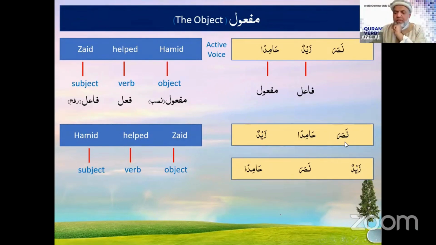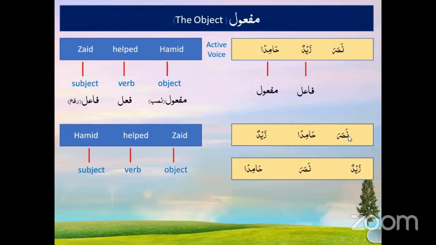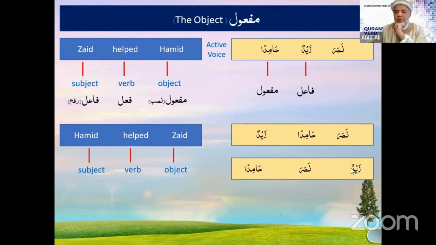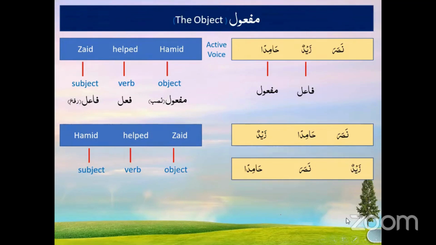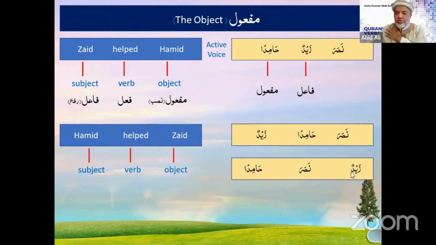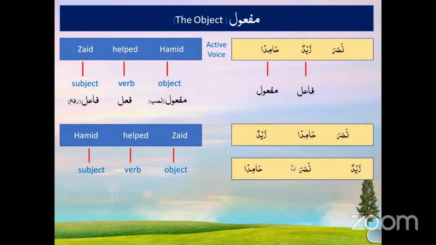So when a sentence starts with a verb, what is that sentence called? Jumla fi'liya. But when a sentence starts with a noun, it becomes jumla ismiya. So the translation will be Zaid, he helped Hamid, because Nasara will be translated as he helped.